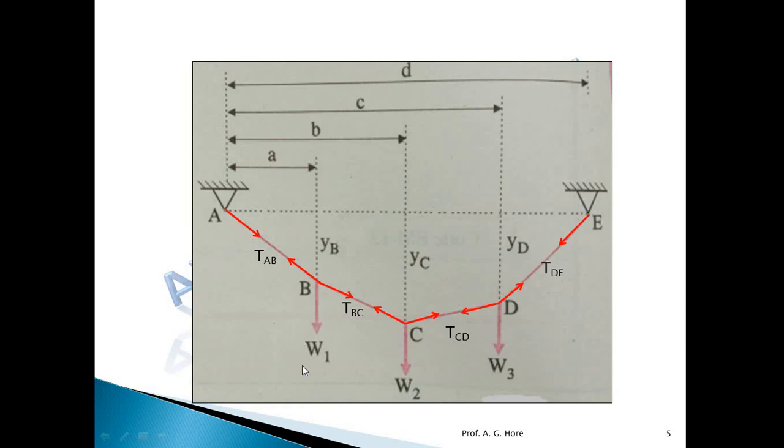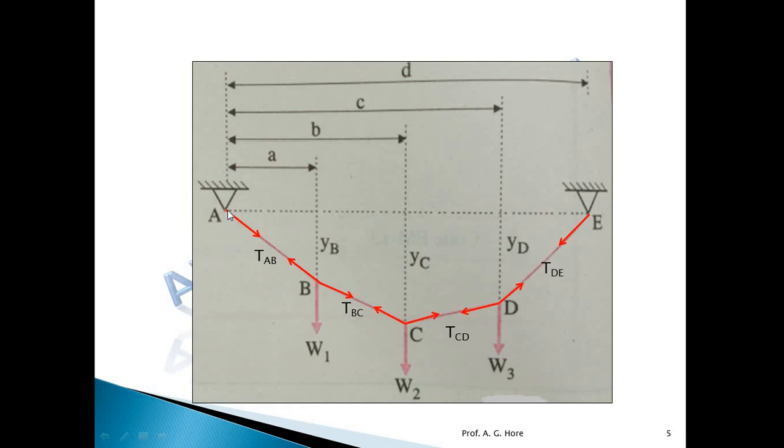Now because of the weight or loading applied on the cable, it takes the shape like this, and tensile forces are developed in the parts of the cable, with the direction of the tensile force along the cable like this. These are the tensile forces in the parts AB, BC, CD and DE.